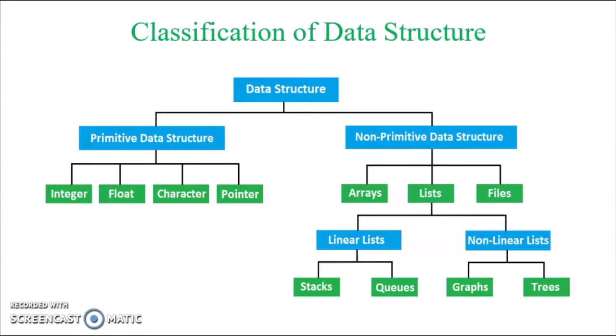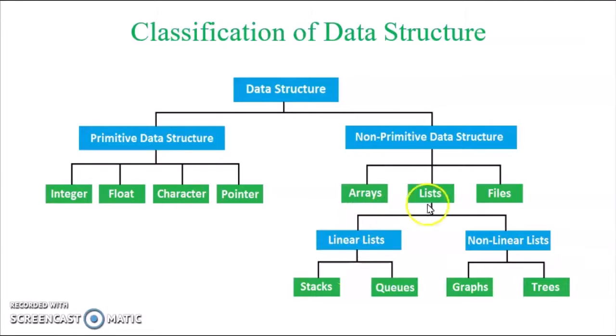Data structures are broadly categorized into primitive data structures and non-primitive data structures. Primitive data structures are basic data structures that are used in computer programming. Examples: integer, float, character, pointer, etc. Non-primitive data structures are complex data structures.